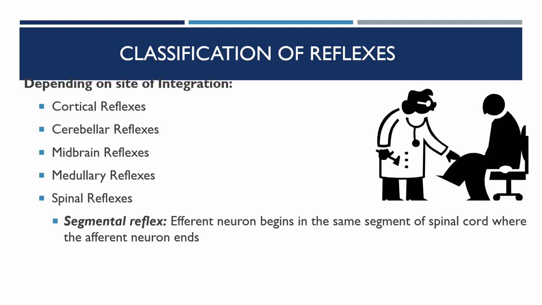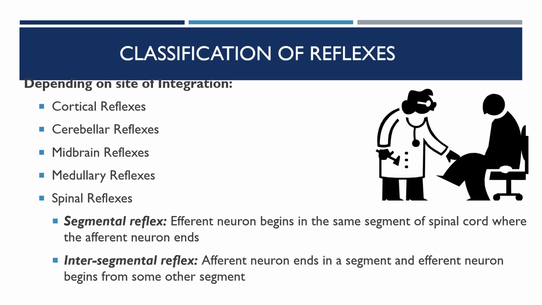Depending on the segments involved, the spinal reflexes can be further divided into three types. There are segmental reflexes, where the efferent neuron begins in the same segment of the spinal cord where the afferent neuron ends.